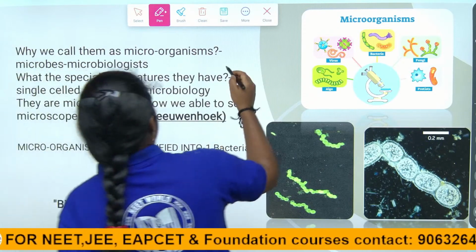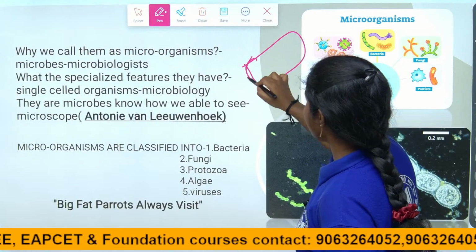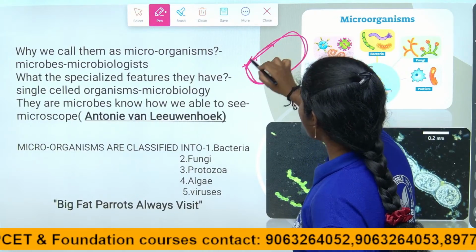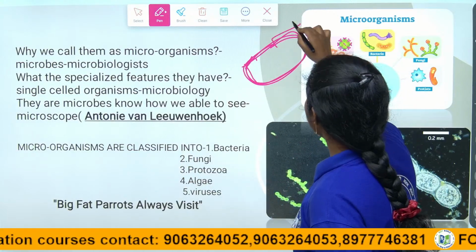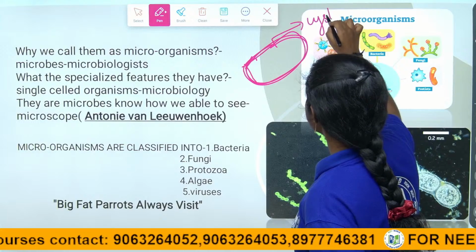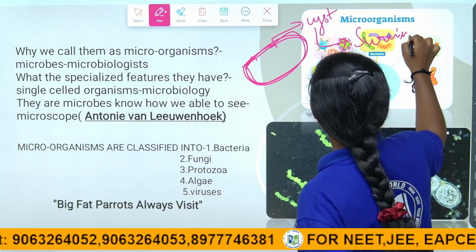The outer covering of the microorganisms we call the cyst. Because of the cyst, they can survive in adverse conditions also.